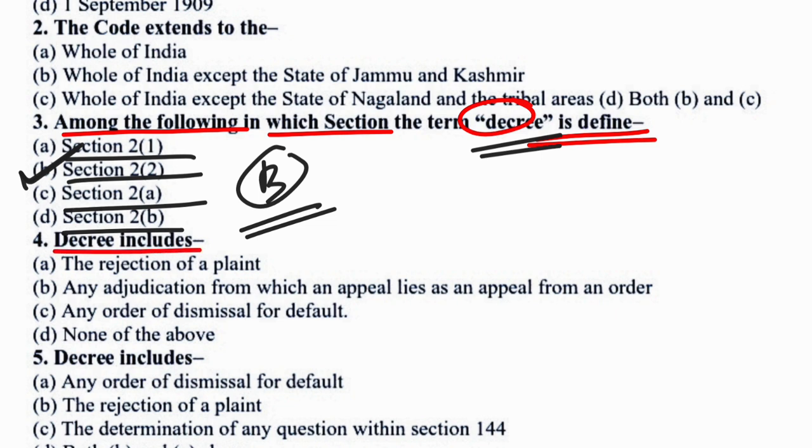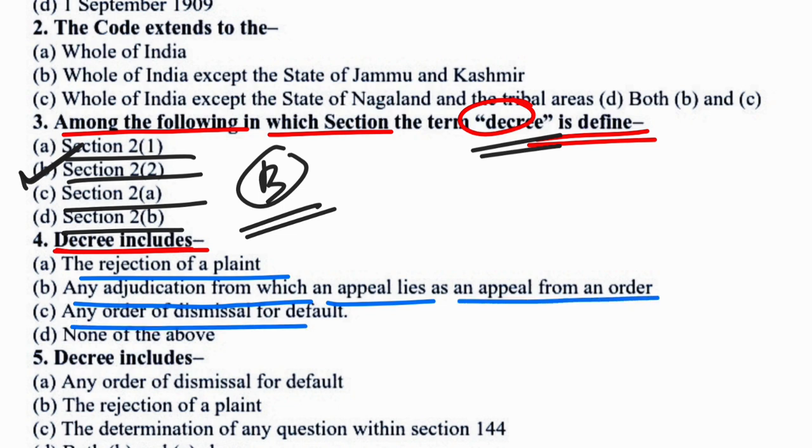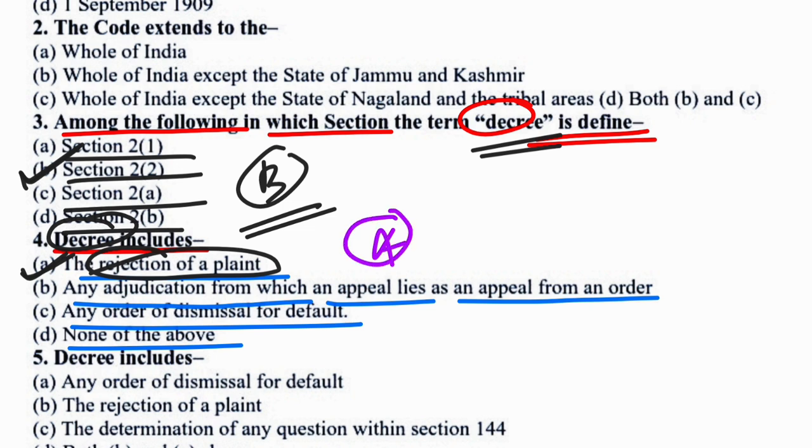Next question is decree includes. Okay, options are: option A, the rejection of a plaint. Option B, any adjudication from which an appeal lies as an appeal from an order. Option C, any order of disposal for default, and option D, none of the above. So in this case option A would be the correct answer. That means decree includes the rejection of a plaint as well. Okay, so now to next question.